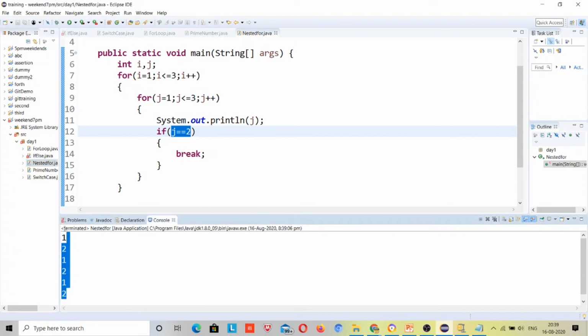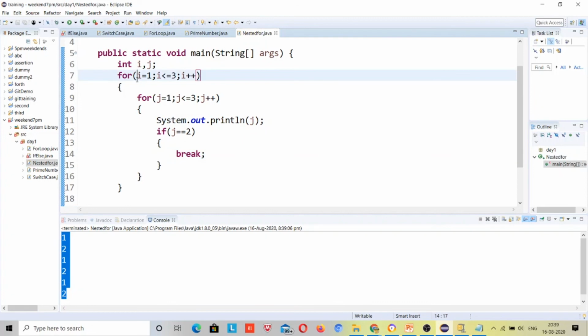Why will it print 1 1 1? Just listen. First it will come to this i is equal to 1, condition is fine. It will come to j is equal to 1, condition is fine. It will come here and it will print 1, right? After that it will not match with 2 because the current value of j is 1. It is going to move on to the j plus plus increment.